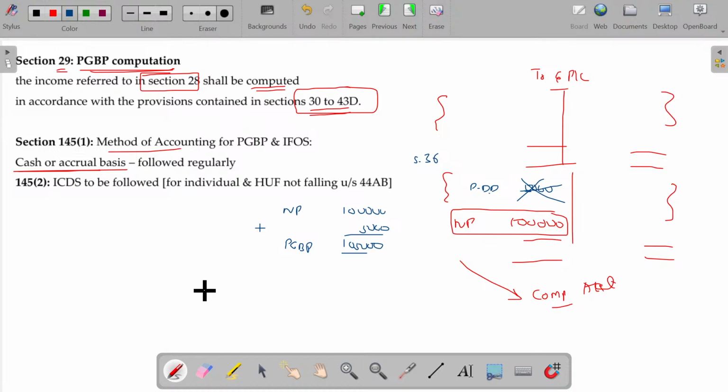Similarly, for each and every income and expense, some section reference will be there between 30 to 43D. You have to read those sections carefully and incorporate them for calculating the PGBP income for taxable purposes. Is that clear? Now, let's start with the first one.